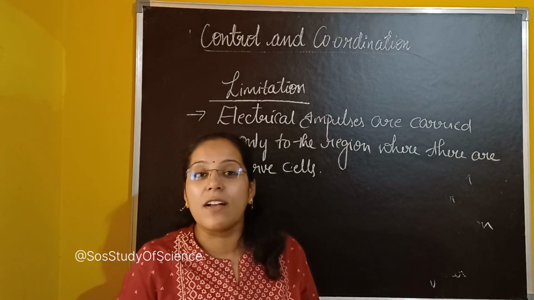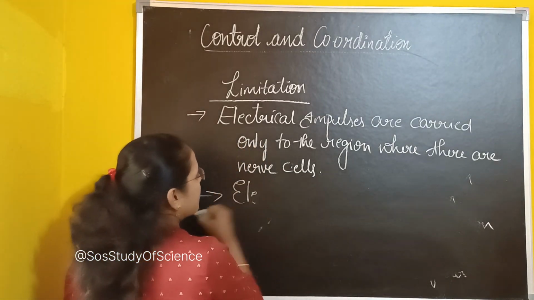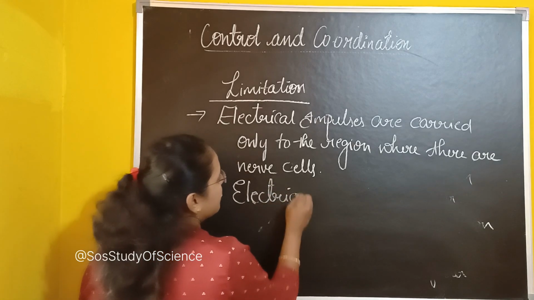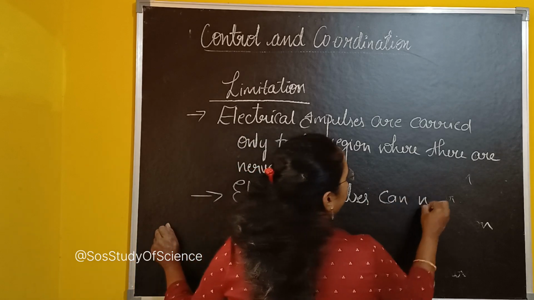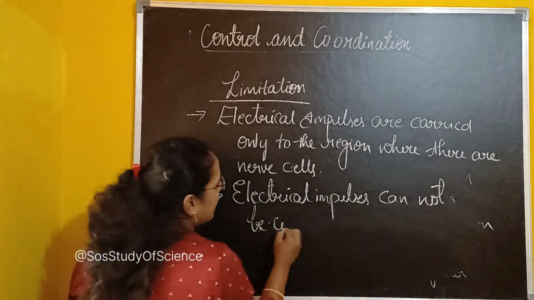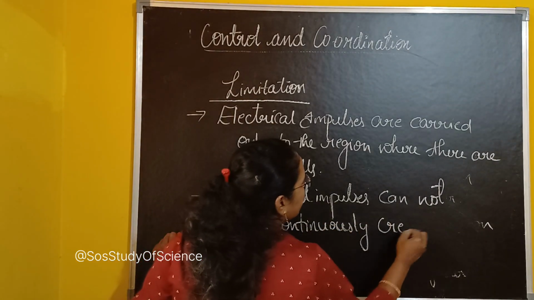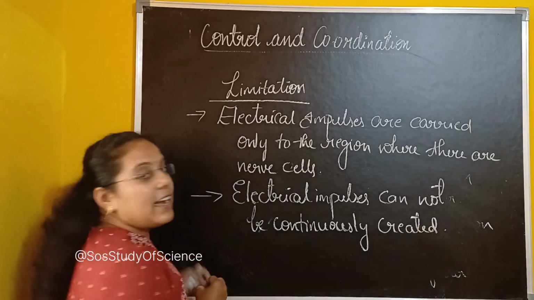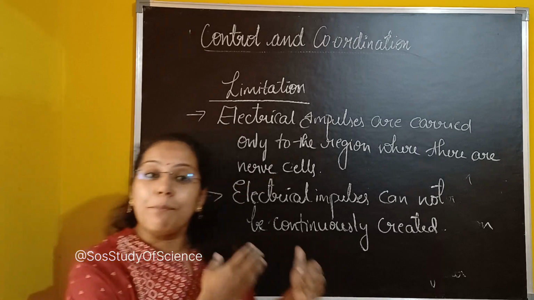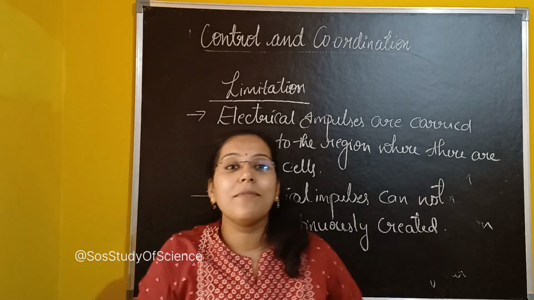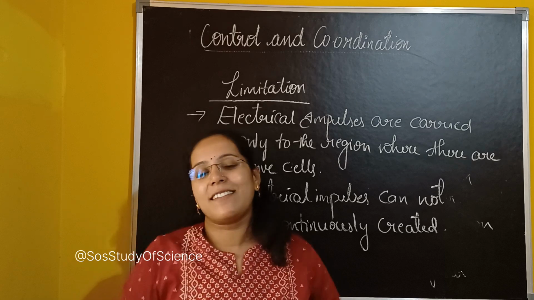I think I am very clear with the concept which I have explained. Clear, right? So remember, electrical impulses cannot be continuously created or generated. So this is the second limitation. So as we are having some limitations from the nervous system, to overcome this disadvantage or limitation, we also have the hormonal system in our body.